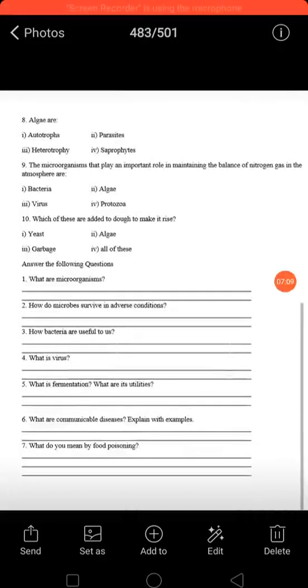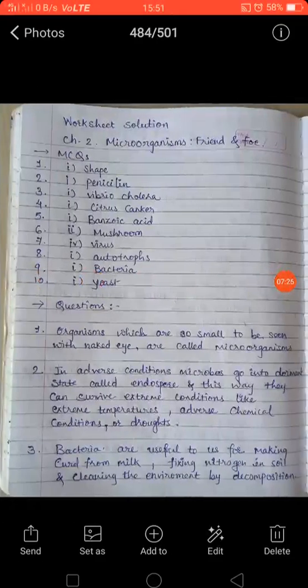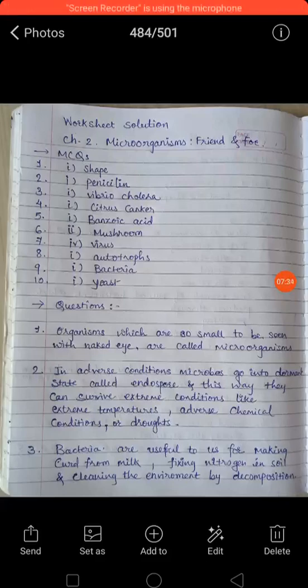Next question is, how bacteria are useful to us? So after learning chapter 2, you are better clear that how these microbes are useful to us, how they help us in various situations. So bacteria are useful to make curd from milk, right? Whenever your mother makes curd at home, she adds little buttermilk or curd to milk, which settles the milk into curd. And what process occurs here is that enzyme lactose present in milk, it converts into lactic acid with help